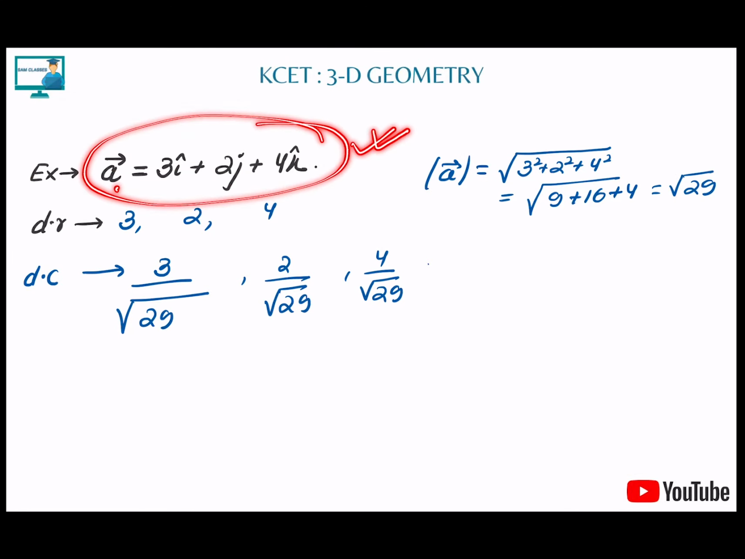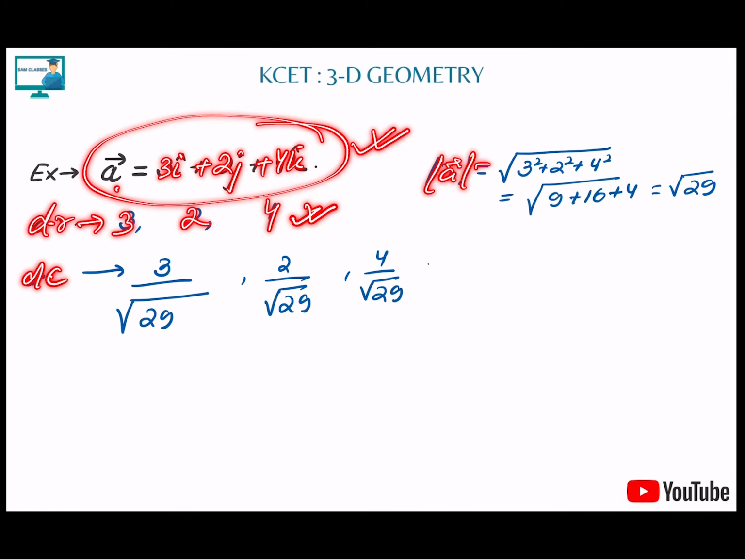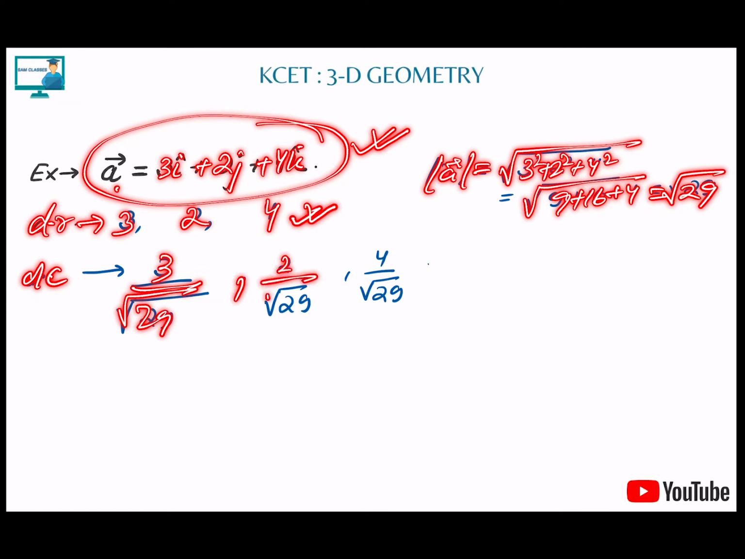Let's take this example. A vector is equal to 3i plus 2j plus 4k. Now, if somebody asks what is the direction ratio, directly we'll say, sir, 3, 2, and 4. Now, what about the direction cosine, sir? Before that, find the magnitude of the vector. That is equal to root under of 3 square plus 2 square plus 4 square, which is root under of 9 plus 4 plus 16, that is root 29. Correct. So let's divide: 3 by root 29, comma 2 by root 29, and comma 4 by root 29. That's it. Clear, everybody? Okay.